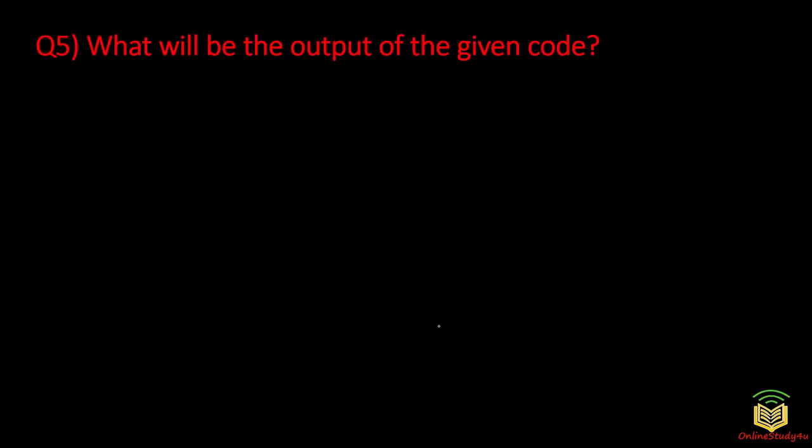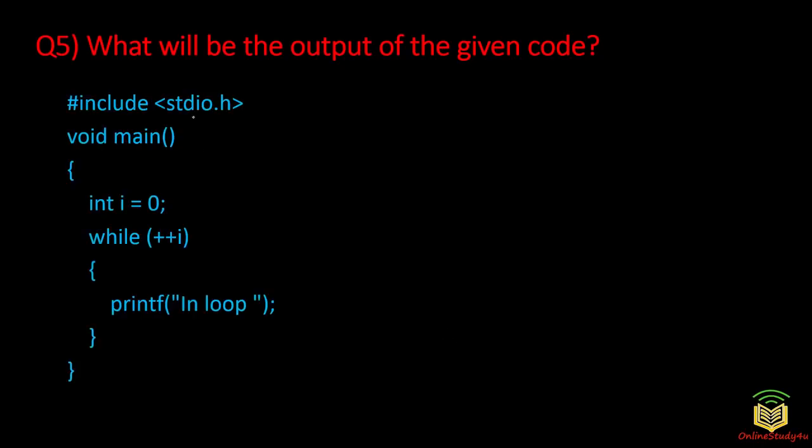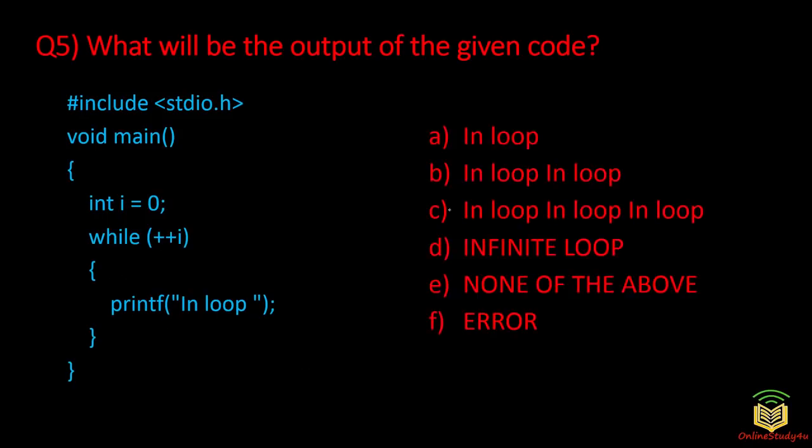Let us go to the next question. There is a fifth question. What will be the output of the given code? So this is the given code. #include <stdio.h> void main, int i = 0; while (++i) printf("in loop"). Simple straightforward question. What will be printed? The options are: in loop, in loop, in loop, in loop, in loop, in loop, infinite loop, none of the above, or error.